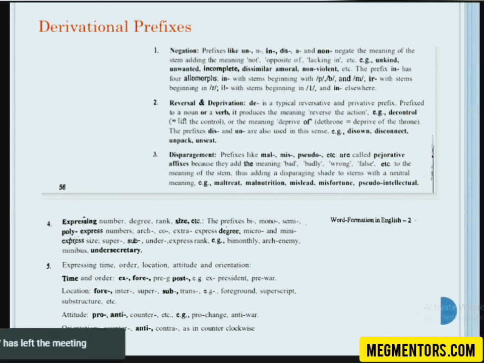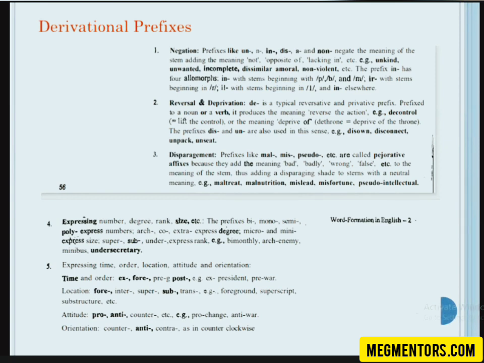Negation means negative prefixes: un, dis. Then reversal and deprivation means again you are deprived of something. Dethroned, deprived of, disowned, disconnect. They all show deprivation and reversal. And disparagement is again showing some lack of something. Malnutrition, mislead, misfortune.